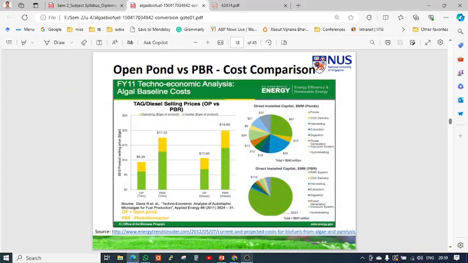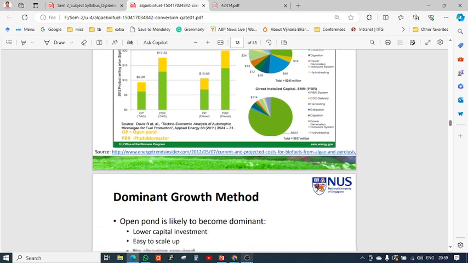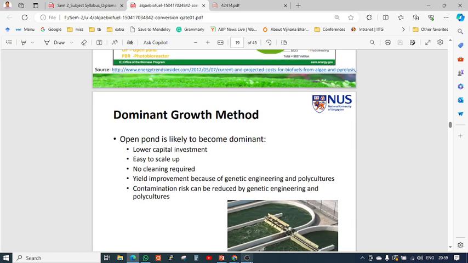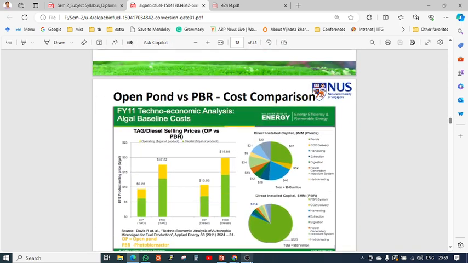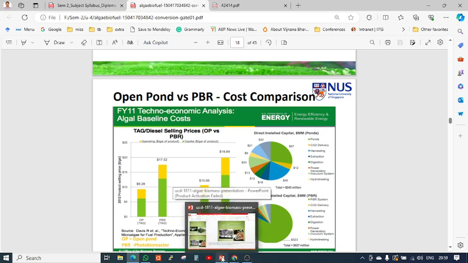If you have any questions regarding this, then you can ask. In the next class we will discuss the other parts: how this algae can be grown, what the costs involved are, and the advantages and disadvantages of all these things. Anyone, any questions regarding this algae?